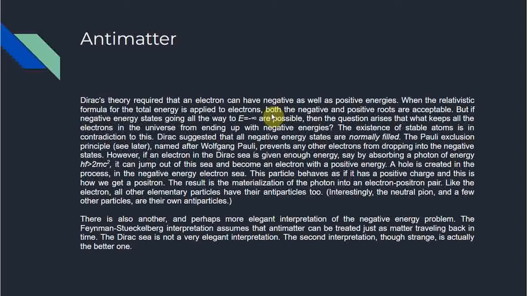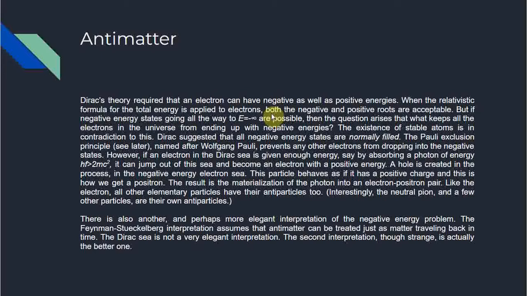Like the electron, all other elementary particles have their antiparticles too. Interestingly, the neutral pion and a few other particles are their own antiparticles. So there is also another and perhaps more elegant interpretation of the negative energy problem. The Feynman-Stueckelberg interpretation assumes that antimatter can be treated just as matter traveling back in time.